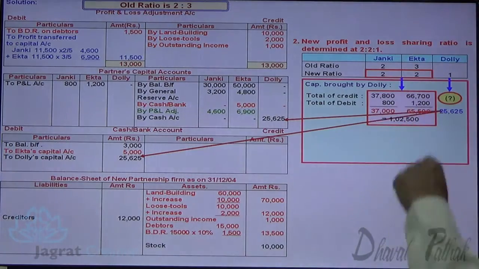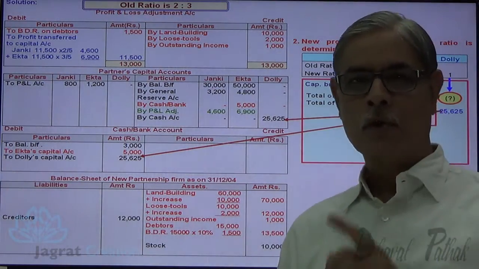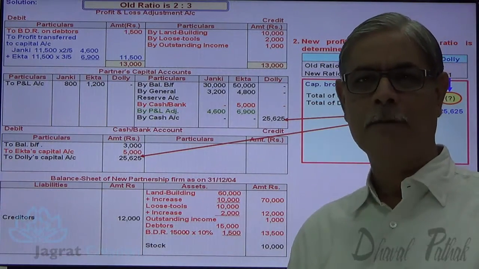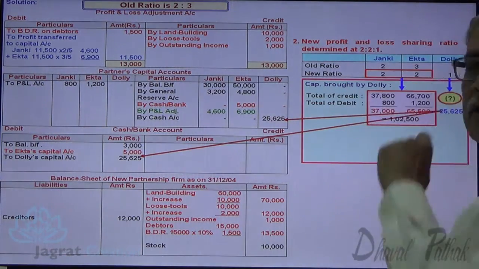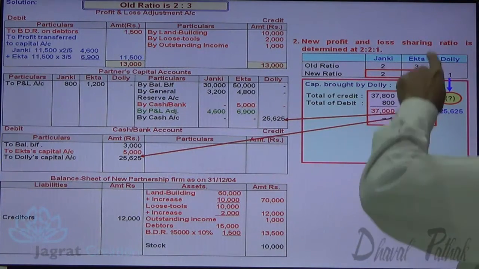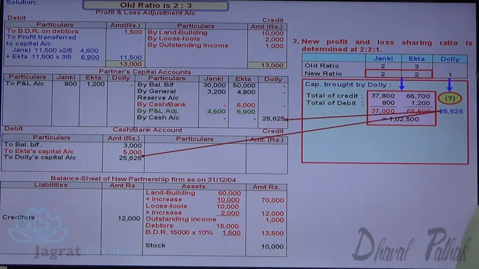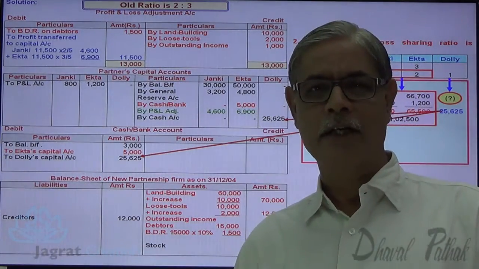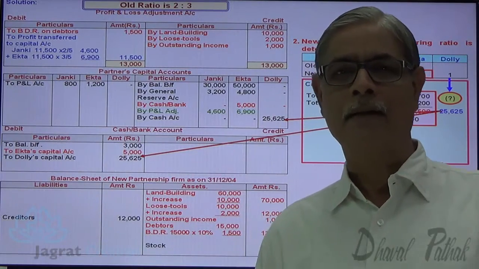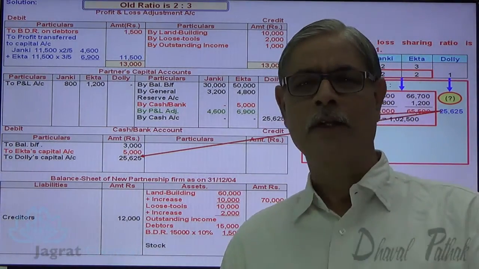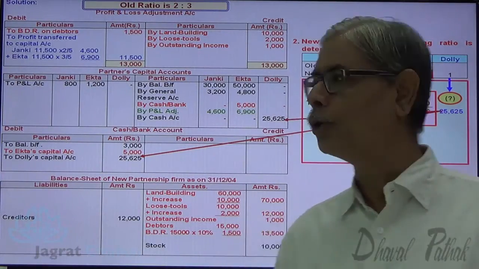The share of Janki and Ekta is 2:2. So 2 is the share of Janki and 2 is the share of Ekta against 5 total profit. They are sharing equally, but their capital is not equal. The capital of Janki is 37,000, and the capital of Ekta is 65,500. They also want to keep their capital in the profit sharing ratio. How much capital should they keep in the firm if their capital is also required in the profit sharing ratio?